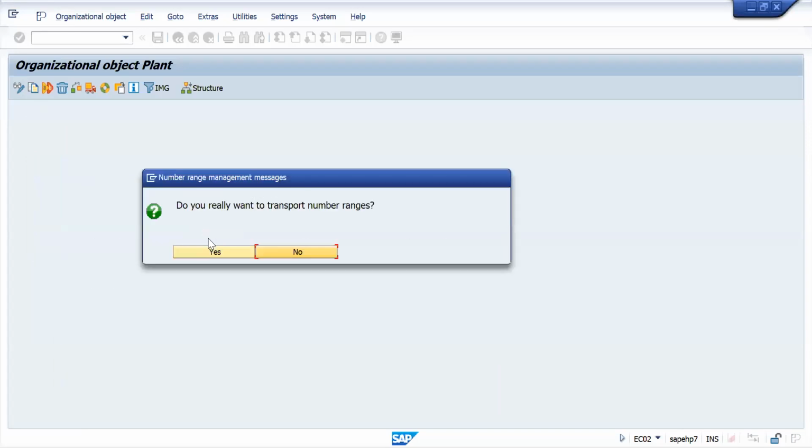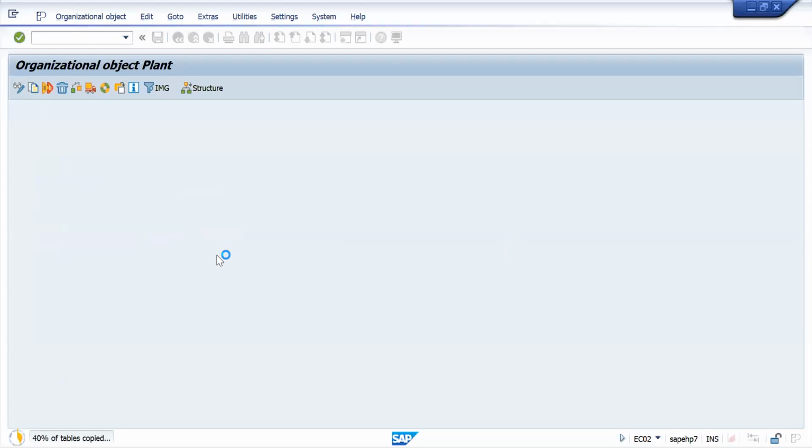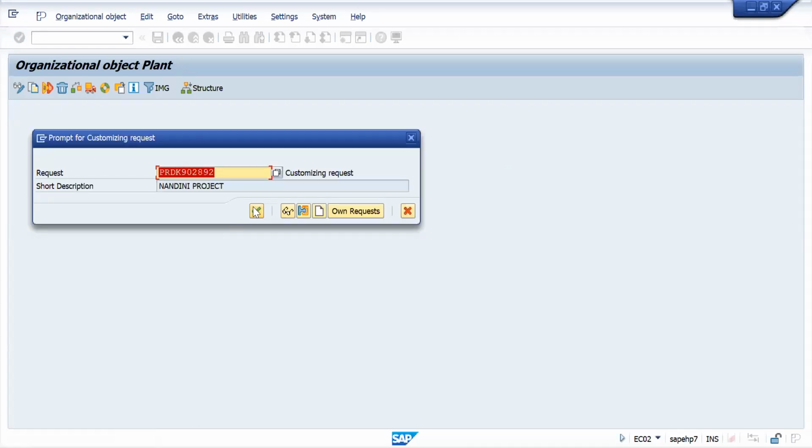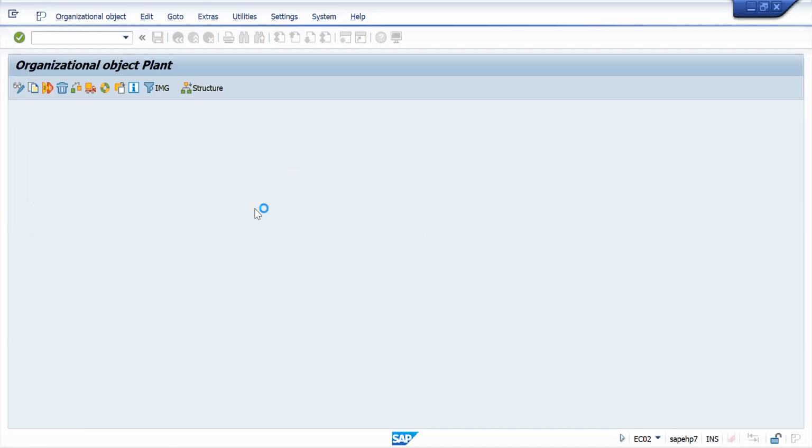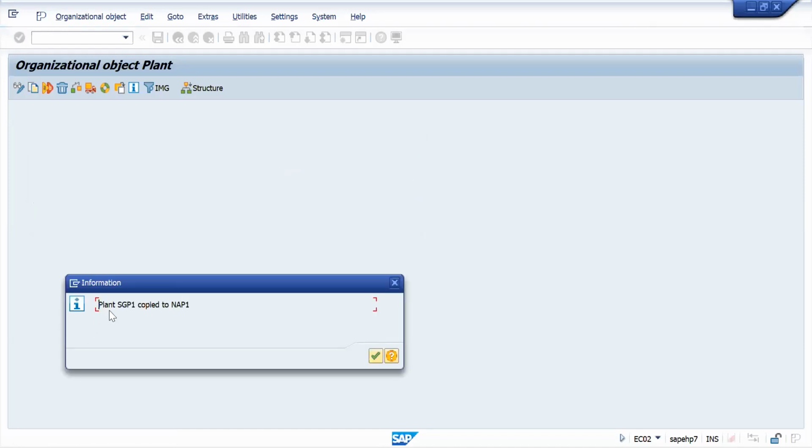Enter. Plant is created. Plant SGP1 copied to my plant NAP1.